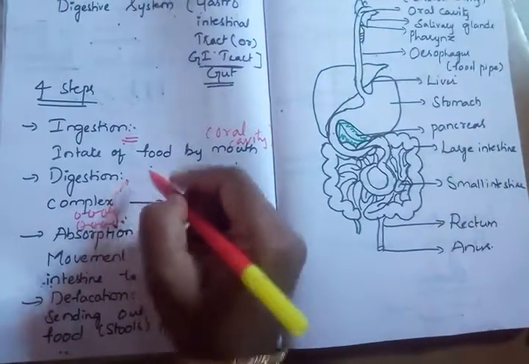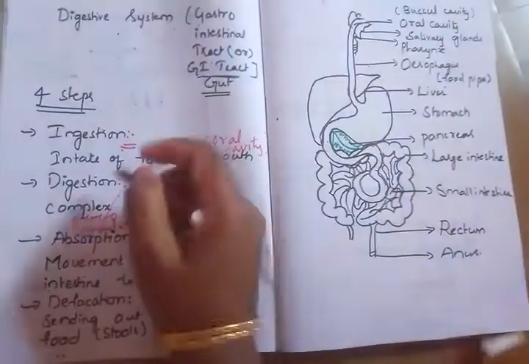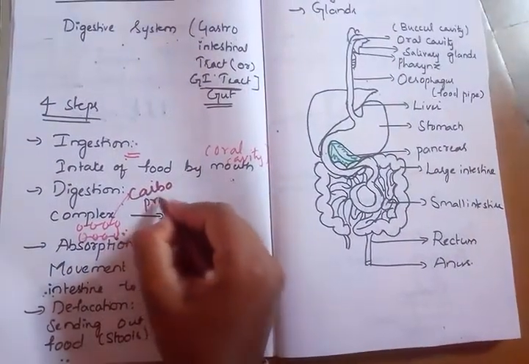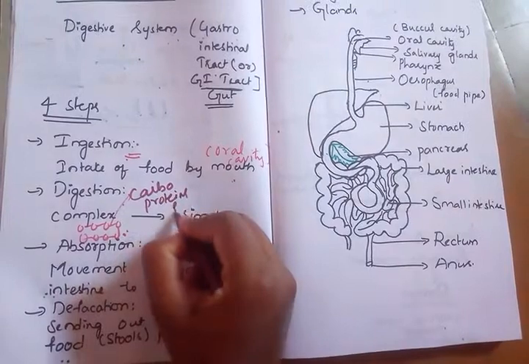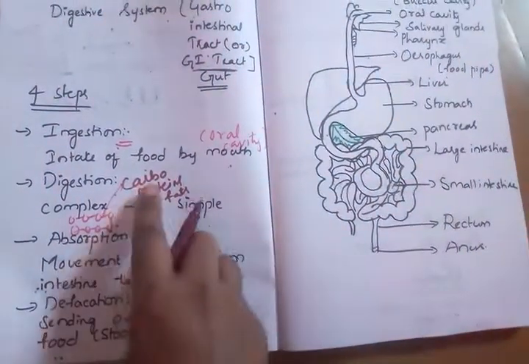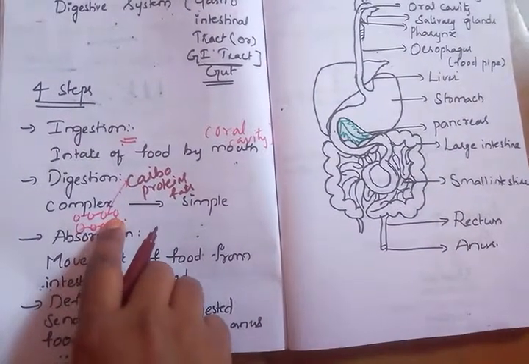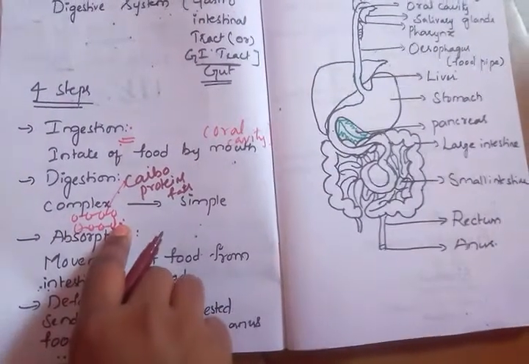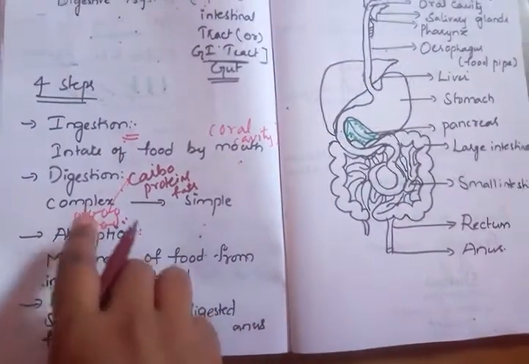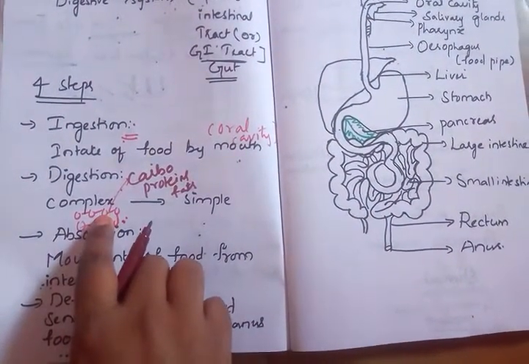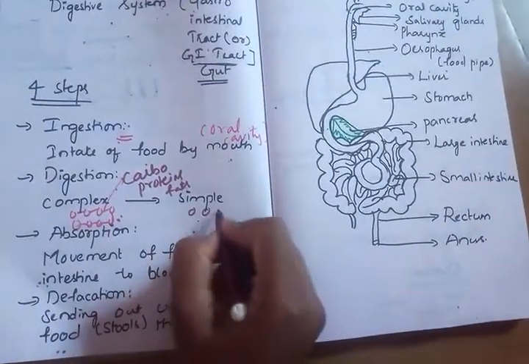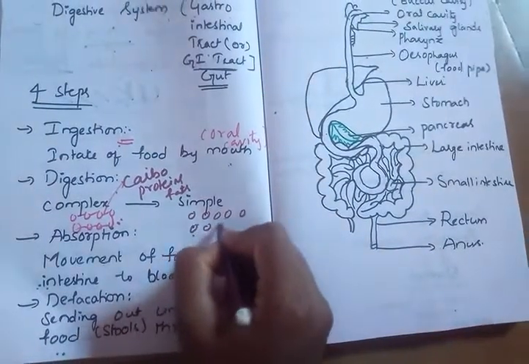Generally, all our food like carbohydrates, proteins and fats is available in the form of complexes. These complex food substances may not be able to enter the blood easily. It is very difficult for the blood to absorb these complex food molecules. That is why we should convert these complex food molecules into simple ones. Simple food substances are individual molecules.